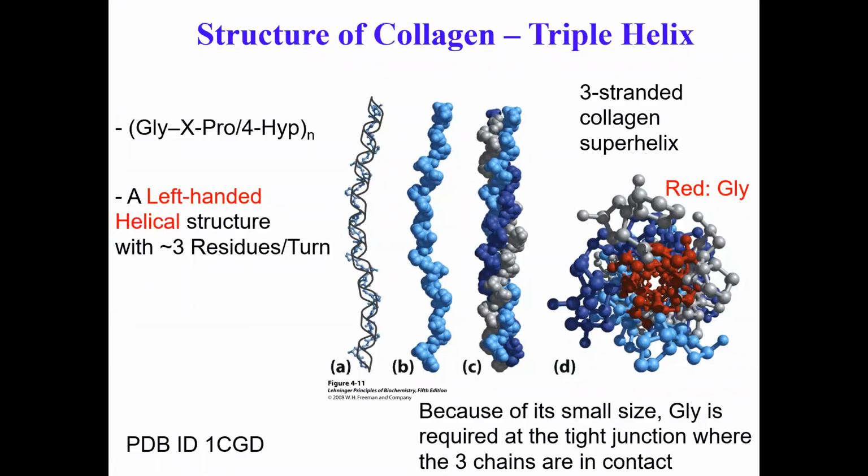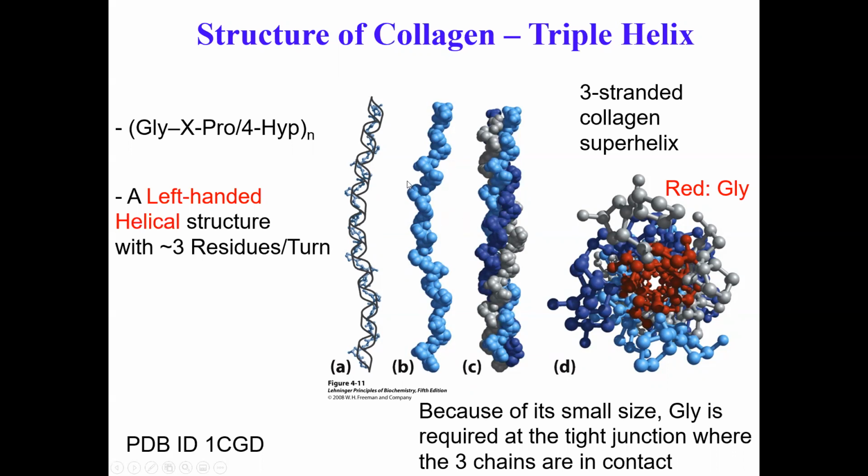Okay, so what the structure looks like. The individual unit of the alpha helical structure is shown here in A. Okay, this is a left-handed helical structure with 3 residues per turn. That's why I've highlighted in red, left-handed helical structure. It's one of the rare ones, right? And so if you generate a space filling model of all 3, okay, so this is the one, and 3 of them come together to form a triple helix of collagen, right? Super helix that is shown here in C.